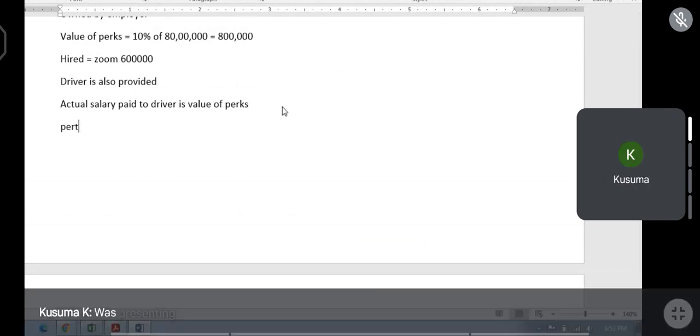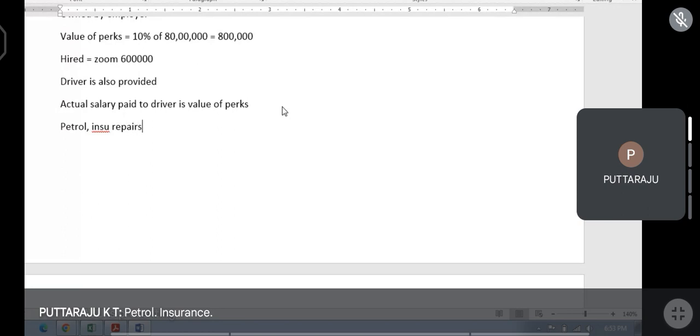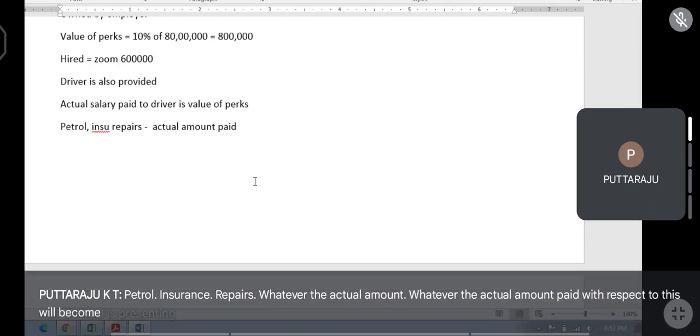Service and other charges, sir. Petrol, insurance, repairs. Whatever the actual amount paid with respect to this will become perquisite. Understood?